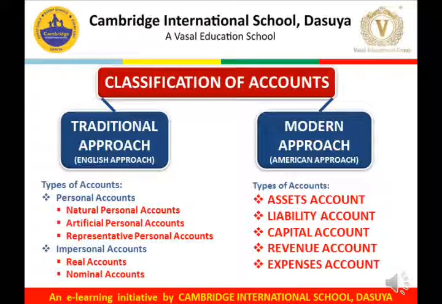Whereas in the modern approach, we use types of accounts in the name of assets account, liability account, capital account, revenue account or expenses account. We have categorized into these 5 accounts.